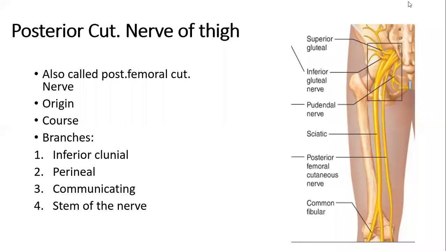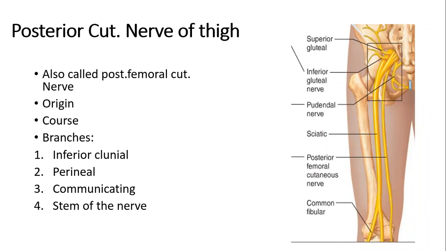The origin of the posterior cutaneous nerve of thigh is that it arises from the sacral plexus, formed by the anterior and posterior divisions of the ventral or anterior rami of spinal nerves S1, S2 and S3.